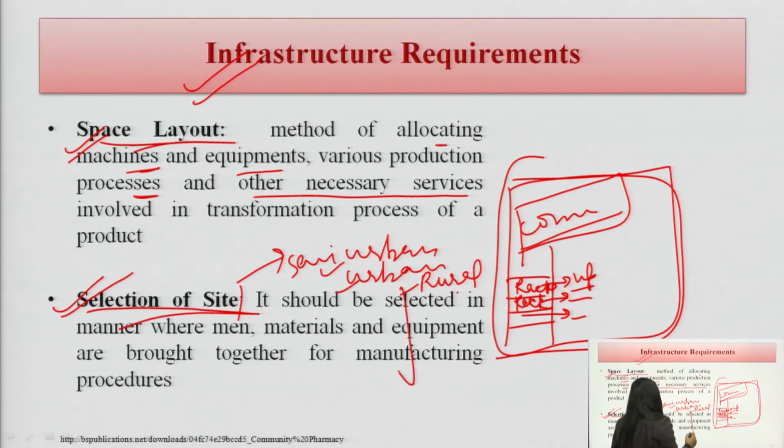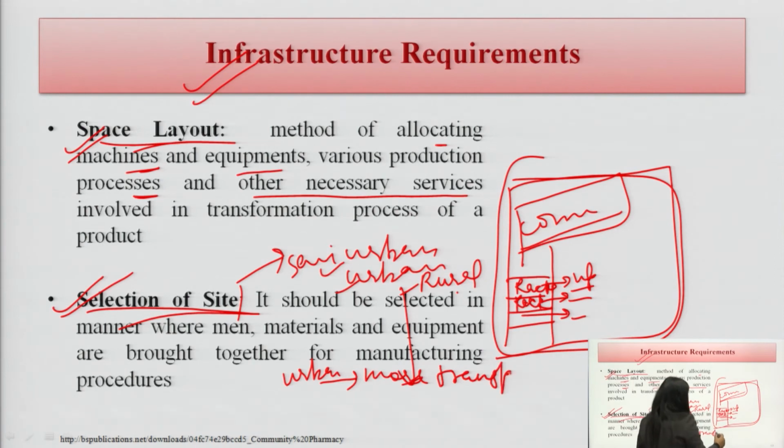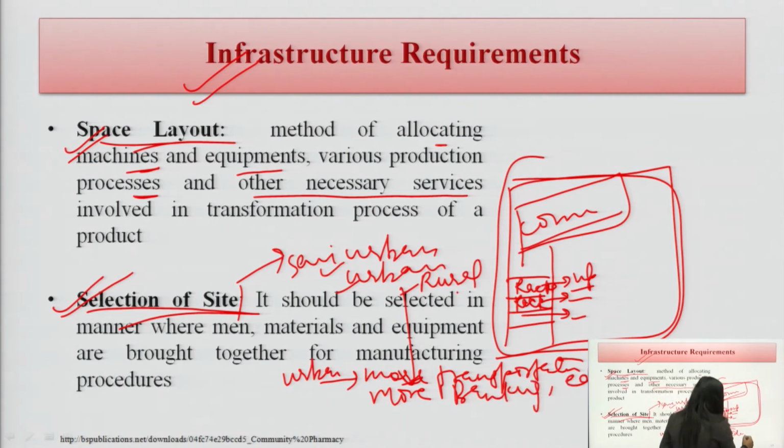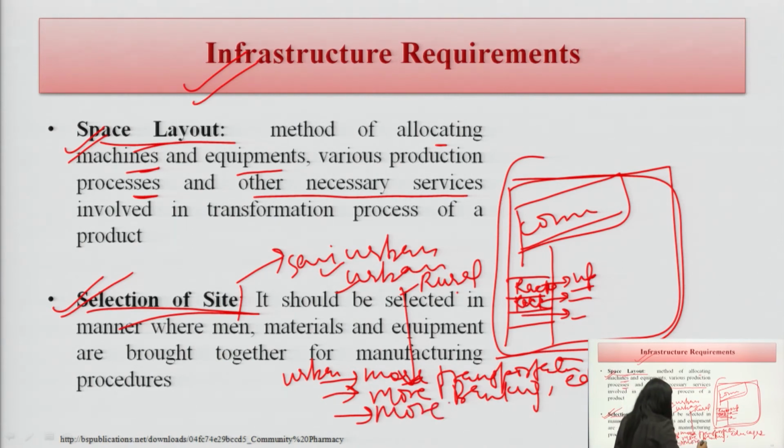What are these factors? See, I am taking the example of urban areas. In urban areas there are more transportation facilities, yes, because they are city areas. There are more banking facilities and educational facilities, but of course, we have to pay high wages to the personnel we hire as staff.